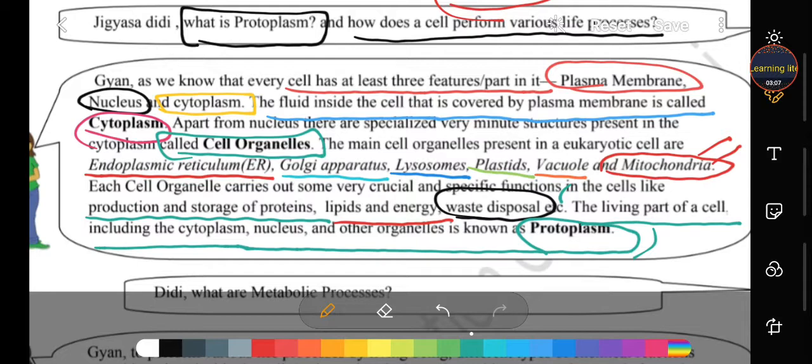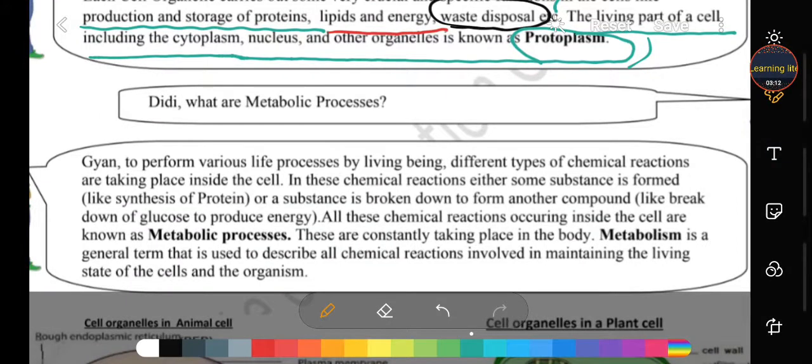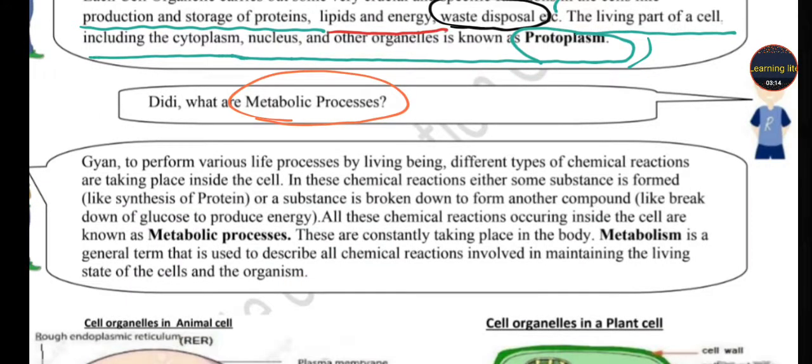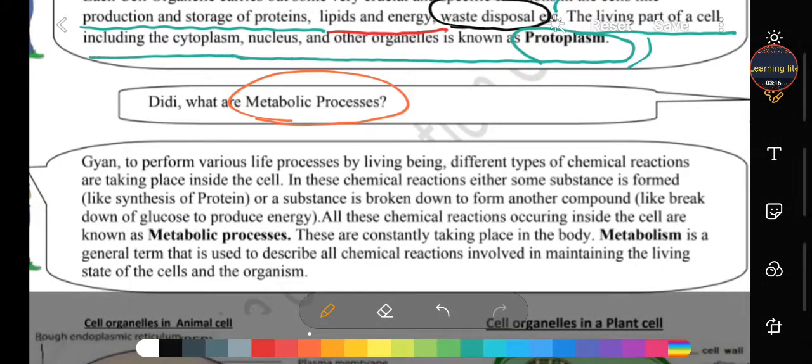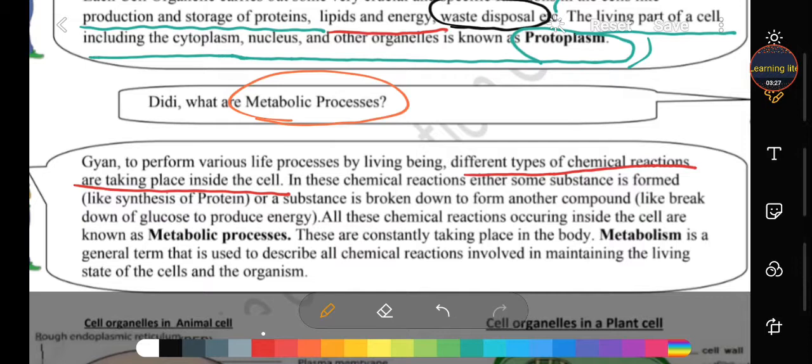This is called protoplasm. Next, Gyan asks Didi, what are metabolic processes? Gyan, to perform various life processes, living beings have different types of chemical reactions occurring, and these chemical reactions take place inside the cell. In this chemical reaction, what happens, Didi? Gyan, listen.